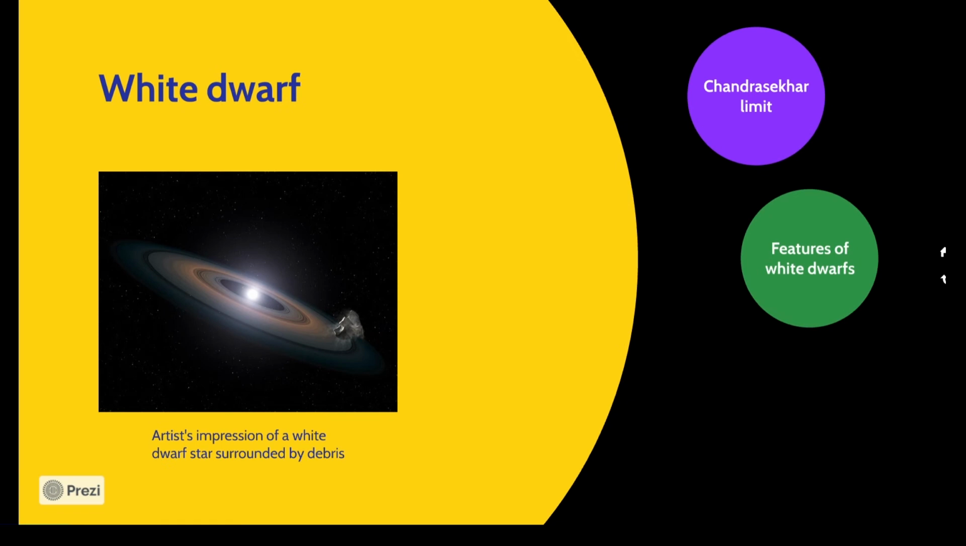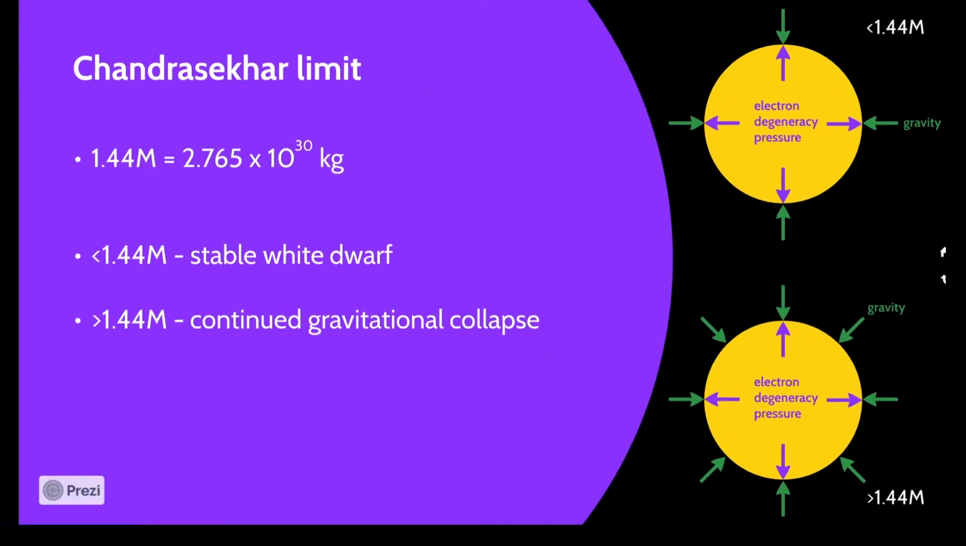Let's start by looking at what decides the star's end state, the Chandrasekhar limit. It is the maximum possible mass that a stable white dwarf star can have. This mass is 1.44 solar masses, which means 1.44 times the mass of the Sun, approximately 2.765 x 10^30 kilograms. So what happens if the white dwarf's mass is above the limit?